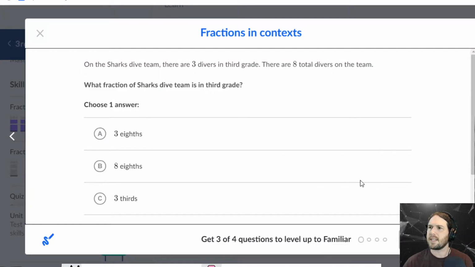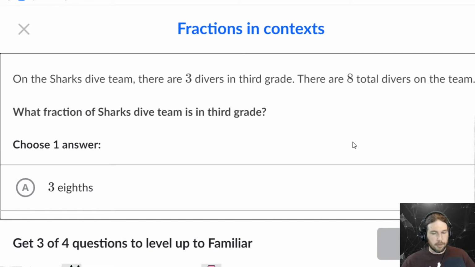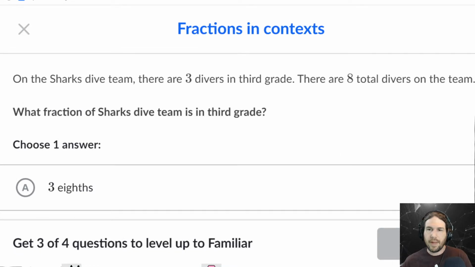Fractions in context. On the Sharks dive team, there are 3 divers in 3rd grade. There are 8 total divers on the team. What fraction of the Sharks dive team is in 3rd grade? And I like this also because it is now talking about it in words, right? We know from what we said before that this is going to be